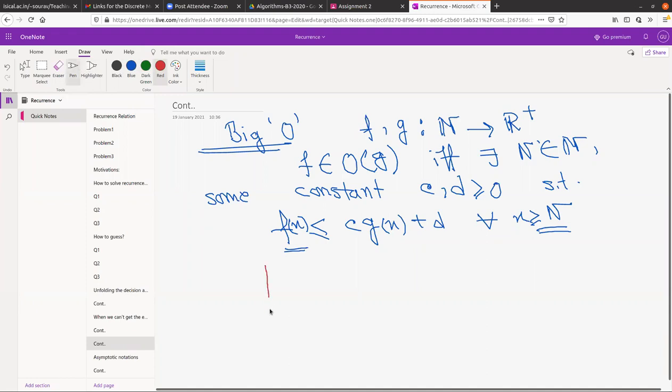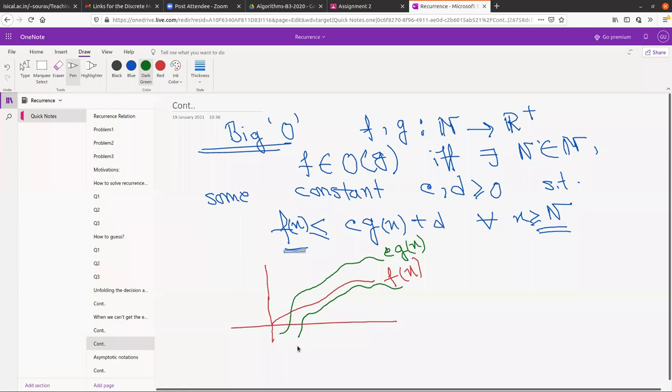If we try to draw that function, suppose this is f(x). The c g(x) should be like that, that is c times g(x). The original g(x) can be, suppose, from here.